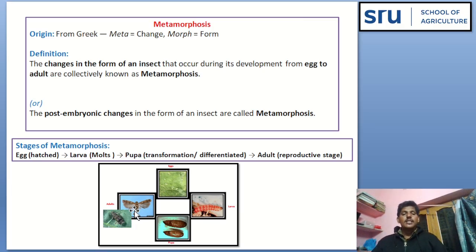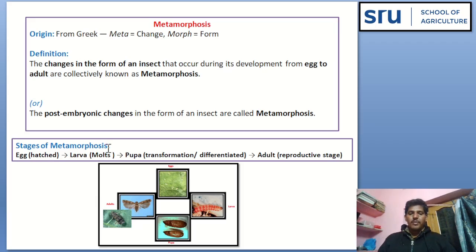The changes in the form of an insect that occur during its development from egg to adult formation are collectively known as metamorphosis, or the post-embryonic changes after hatching. The post-embryonic changes in the form of an insect are called metamorphosis.